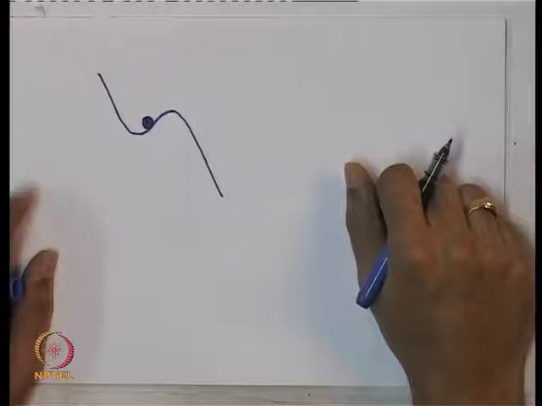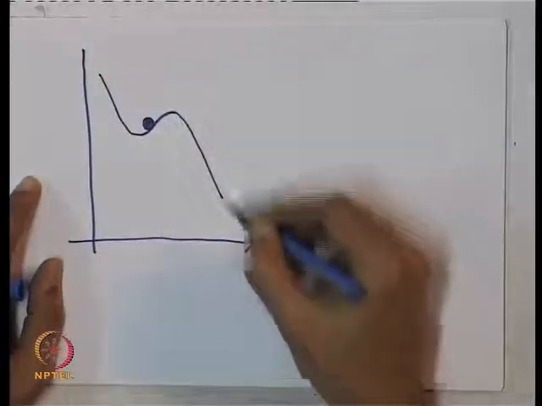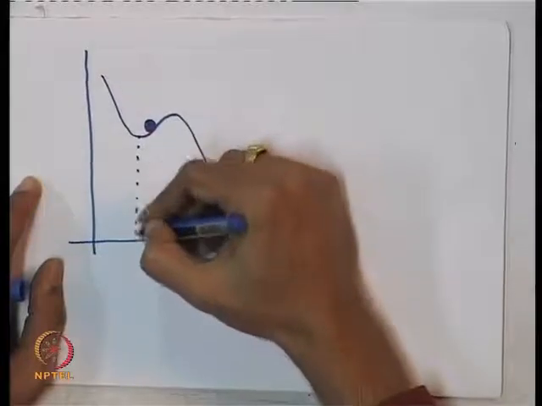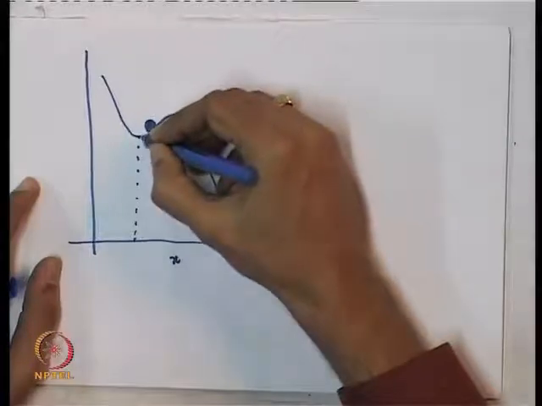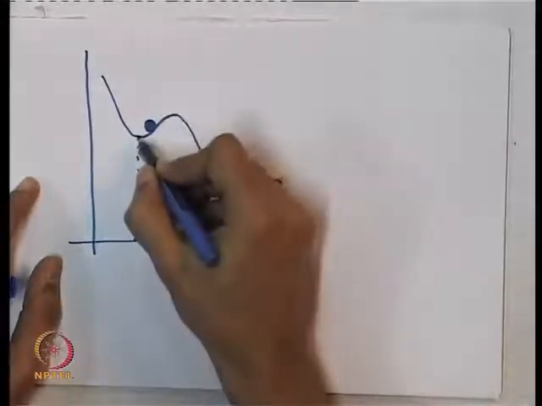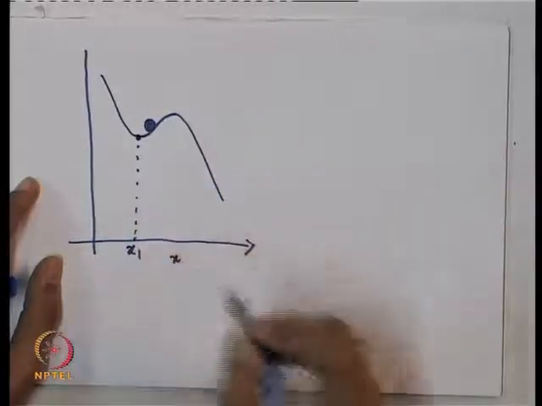The ball will be at equilibrium if its x coordinate is here. So, this is what is known as an equilibrium. I will call this x1.